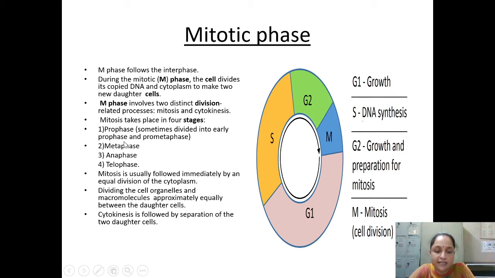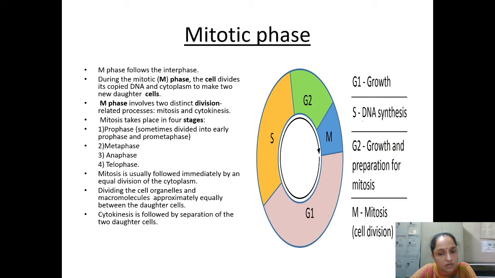First is prophase, second is metaphase, third is anaphase, and the fourth is telophase. This you have to learn. Pro, meta, ana, telo. Prophase is sometimes divided into early prophase and prometaphase. प्रो मेटाफेज. ओके, कभी कभी क्या होता है, इसके दो फेजेस होते हैं, प्रोफेज और प्रो मेटाफेज. क्योंकि प्रो मेटाफेज क्यों बोल रहे हैं हम, क्योंकि उसके बाद में हम आने वाले हैं मेटाफेज में. Next, the second phase is the metaphase, the third phase is the anaphase, and then the telophase. The detailed structure of these phases we are going to study in the mitosis process.